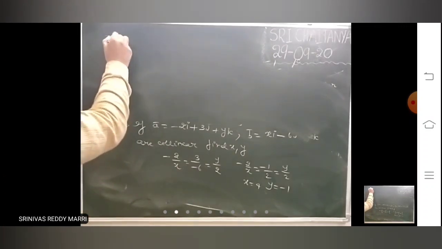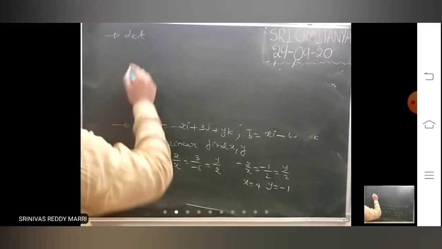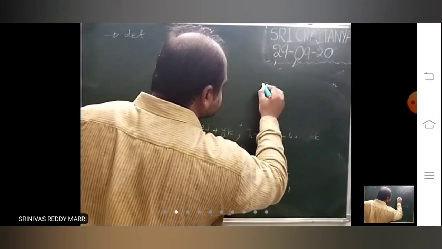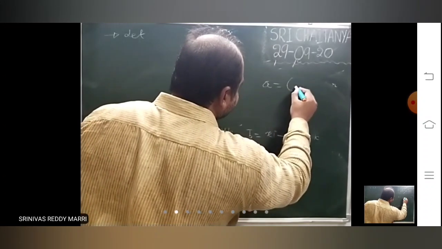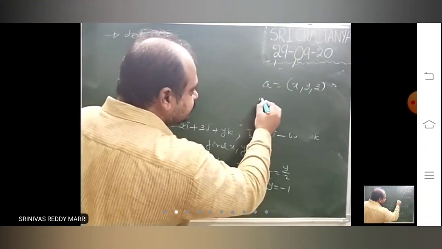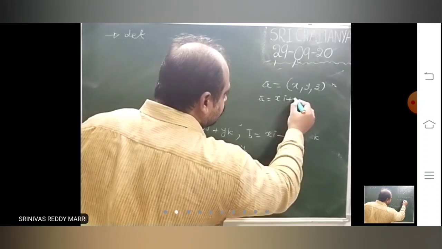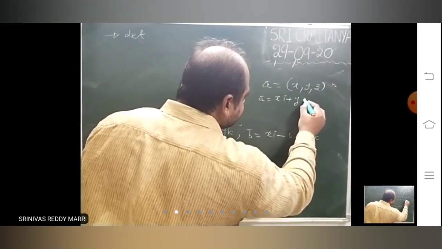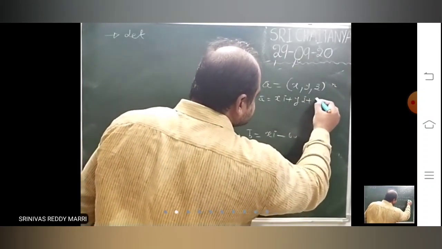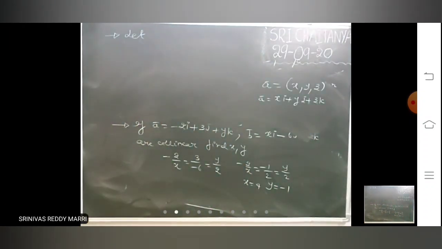Look, in some cases one vector will be given like this. This is given like this means you write the first coordinate into i plus, like the point he will give. This means that a bar equal to xi plus yj plus zk.